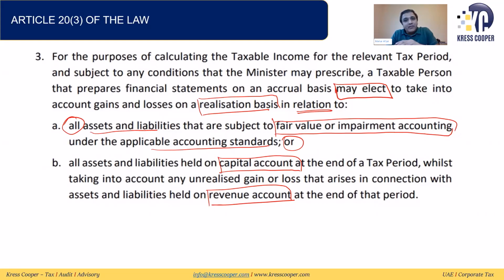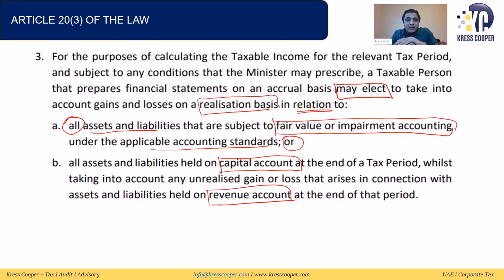Second option, they have given that all assets and all liabilities which are reflecting in the capital account, they may elect to be subject to tax on realization basis, and all assets and all liabilities which are reflecting in the revenue account will be subject to tax on unrealization basis.